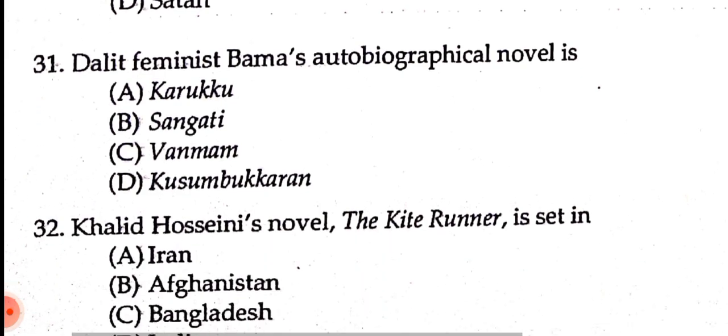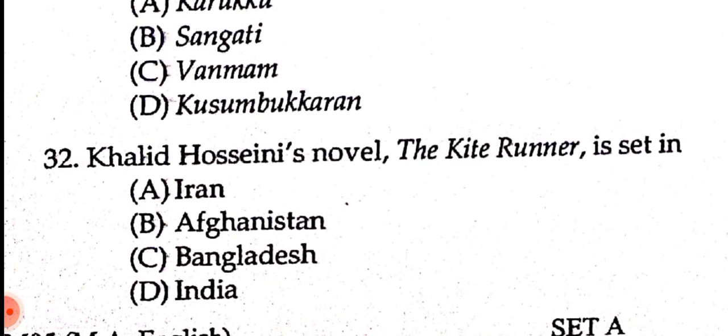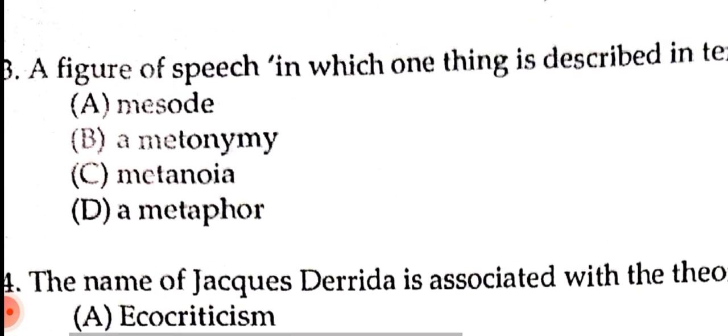Next question. Khaled Hosseini's novel, The Kite Runner, is set in. Khaled Hosseini's novel, The Kite Runner, it is set in number A, Iran, number B, Afghanistan, number C, Bangladesh, number D, India. So which is the correct answer? I have already told you the options. Now the correct answer will be what? And the correct answer is number B, Afghanistan and the USA.